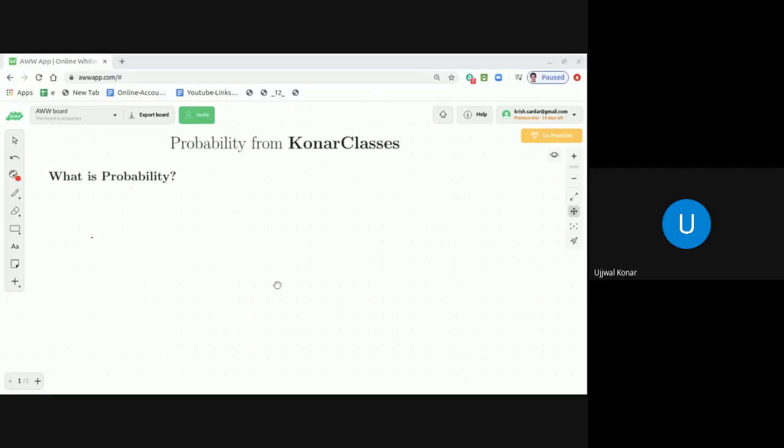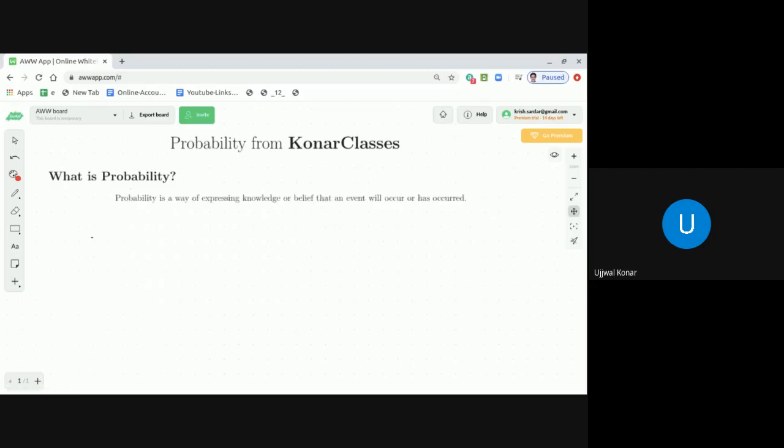What is that? Probability is a way of expressing knowledge or belief that an event will occur or has occurred. For example, when I say it is likely to rain today, what does it mean?